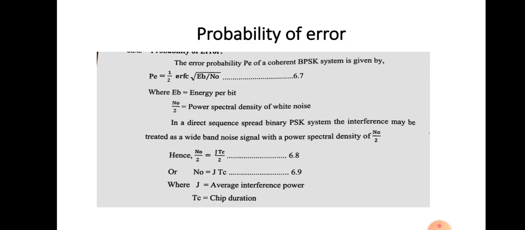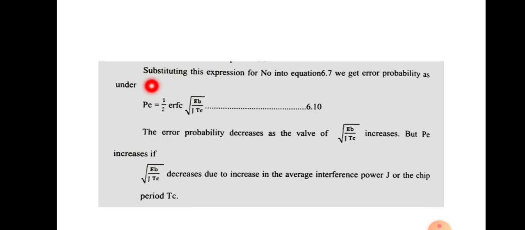If we substitute that value, that is N0 equal to JTC, in this equation, you will get probability of error equal to 1 by 2 into ERFC root EB by, instead of N0 we can substitute JTC. So here you can see that the error probability decreases when this value increases.